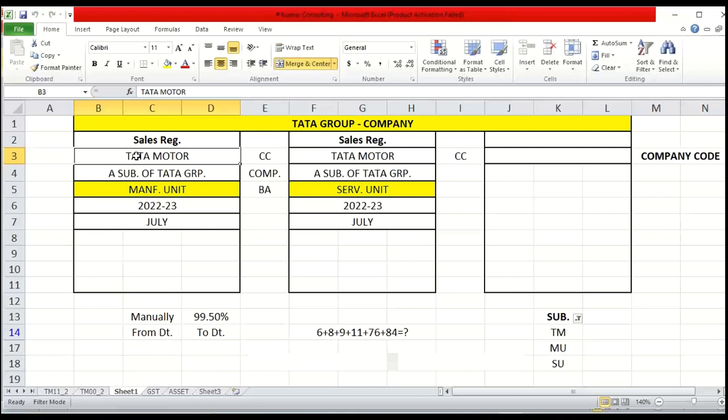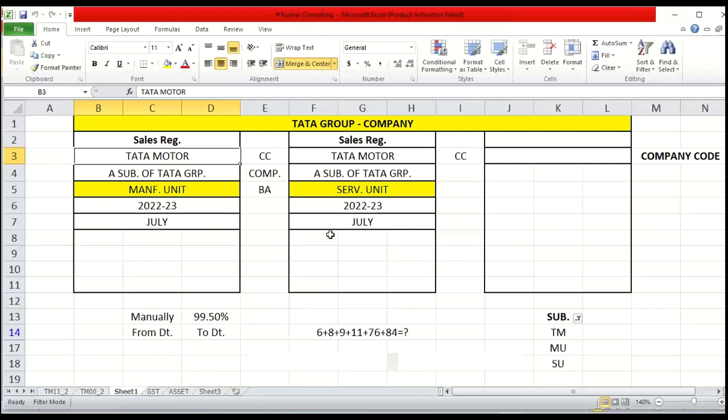One by one in the sense, first of all, let's suppose Tata Motor, that is one implementation. Once the entire configuration is done for Tata Motor, then next is Tata Steel, that is called another project, a rollout project. In that, all the configurations will be done for Tata Steel. Why? Because different subsidiaries are there, and each subsidiary is nothing but one organization, right?